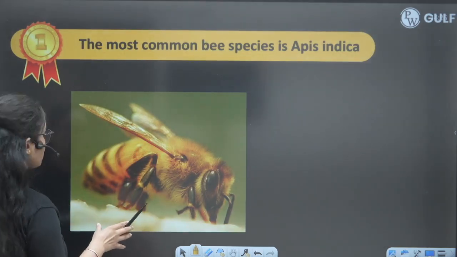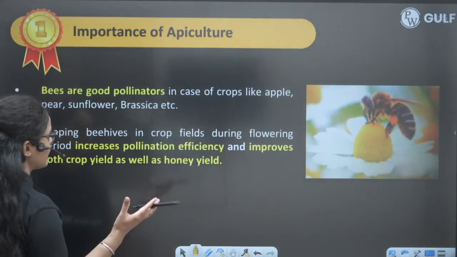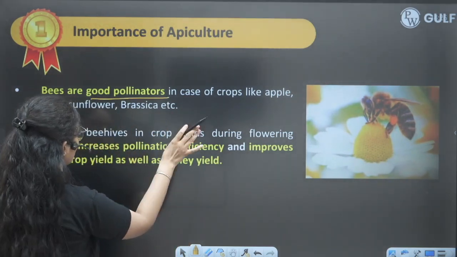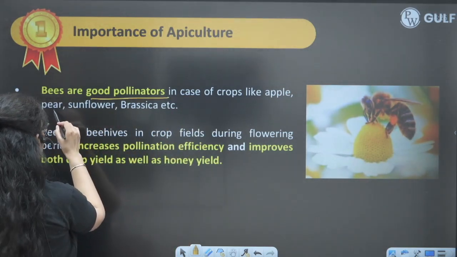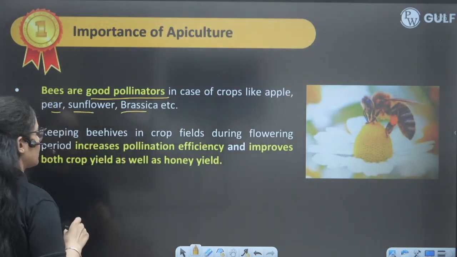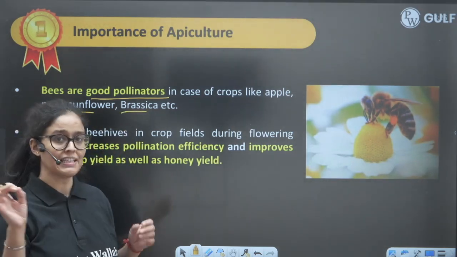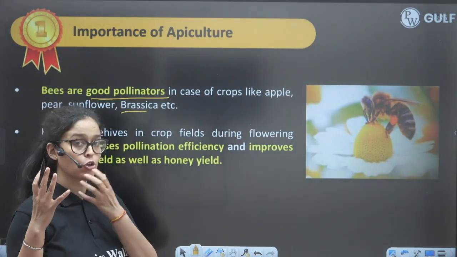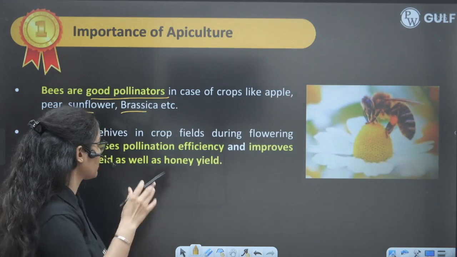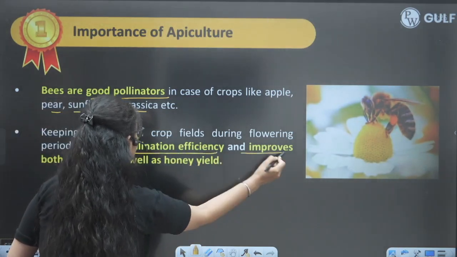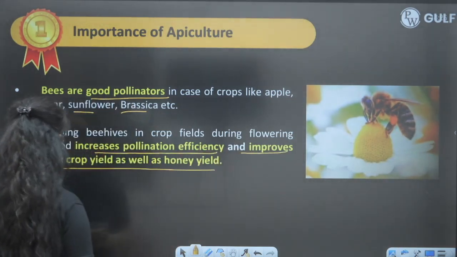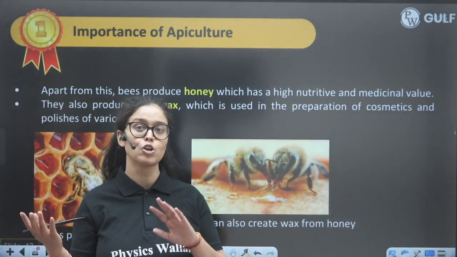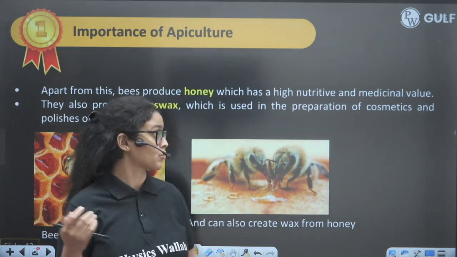Next, when we talk about Apis indica, it is the common type of bee found in India. And bees are good pollinators also, especially in the crop fields of apple, pear, sunflower, and brassica. So they are just pollinating the flowers. So we should keep the hive in the crop field so that we'll get two benefits. One is the increased pollination efficiency, and second, they will give us good honey production, right? Good crop production plus good honey production.